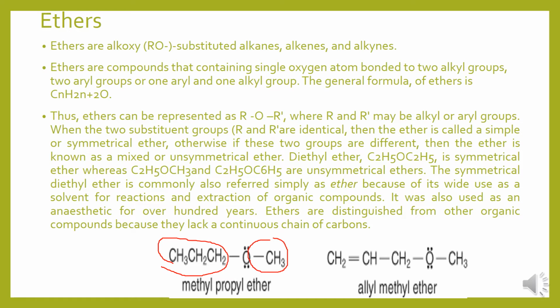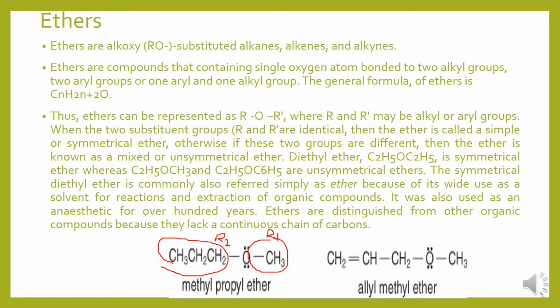Suppose the substituents are R1 and R2. If these two are identical, like CH3OCH3, they are said to be symmetrical ethers.